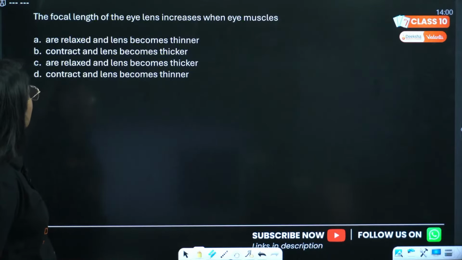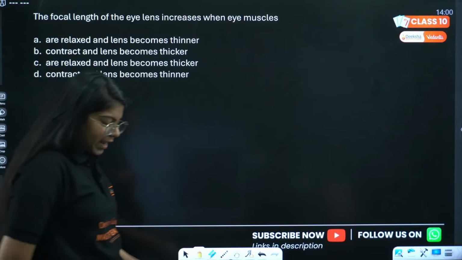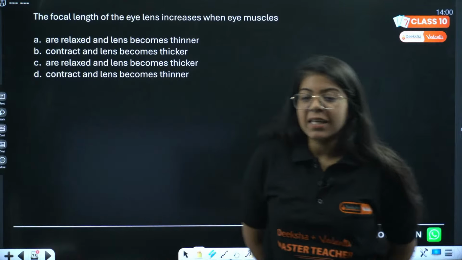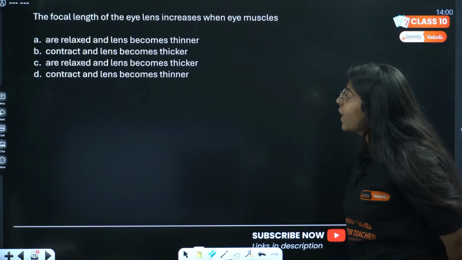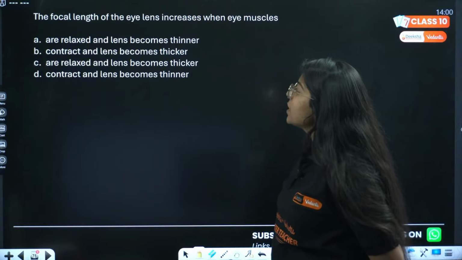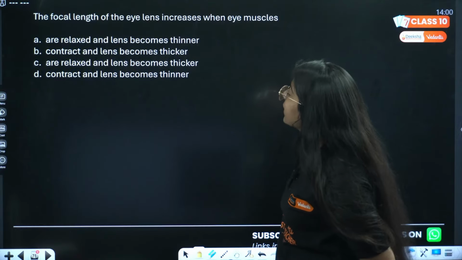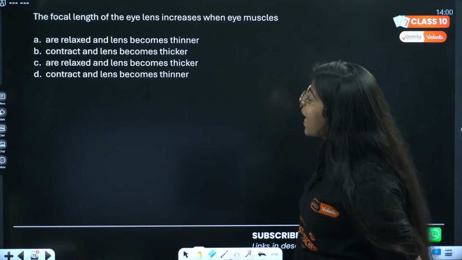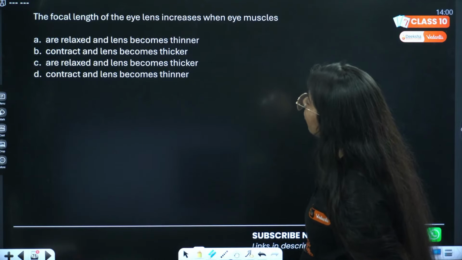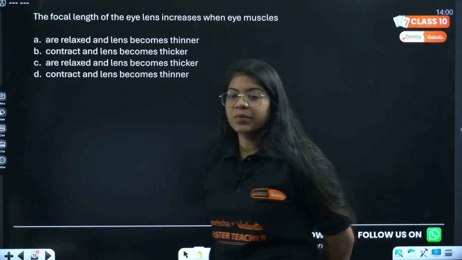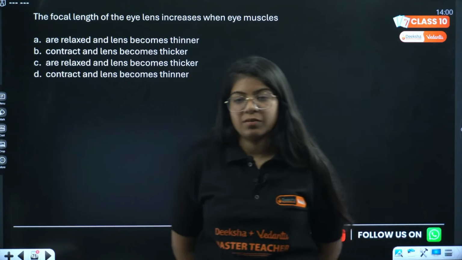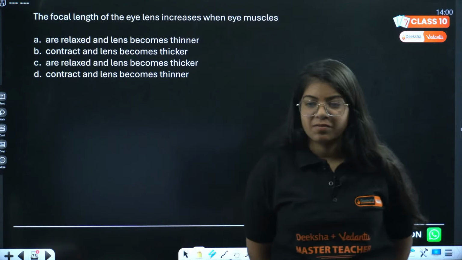We have MCQs for everyone. Give me the answer of this question. The focal length of the eye lens increases when muscles are relaxed and lens becomes thinner. B. Contract, lens becomes thicker. C. Relaxed and lens becomes thicker. D. Contract and lens becomes thinner. What is the answer to this question? Come on, fast everyone.